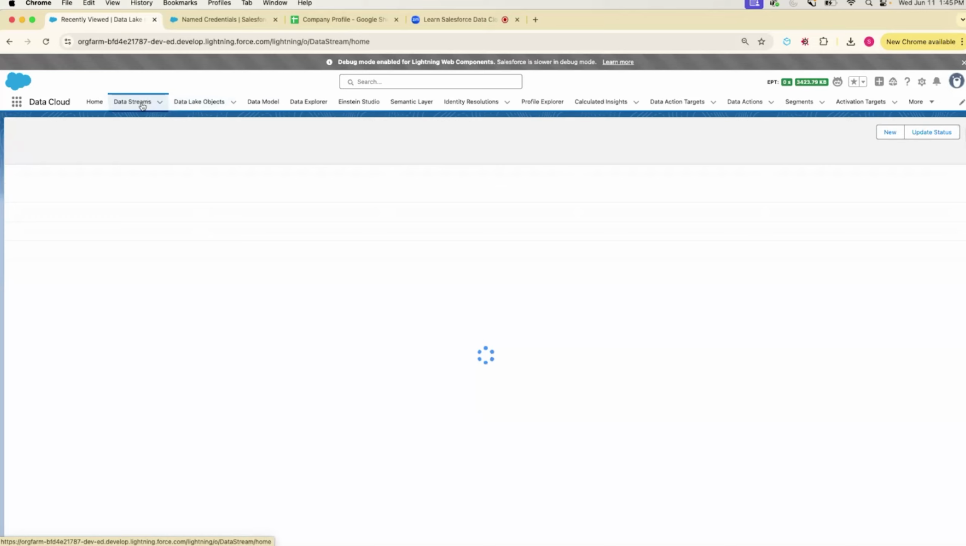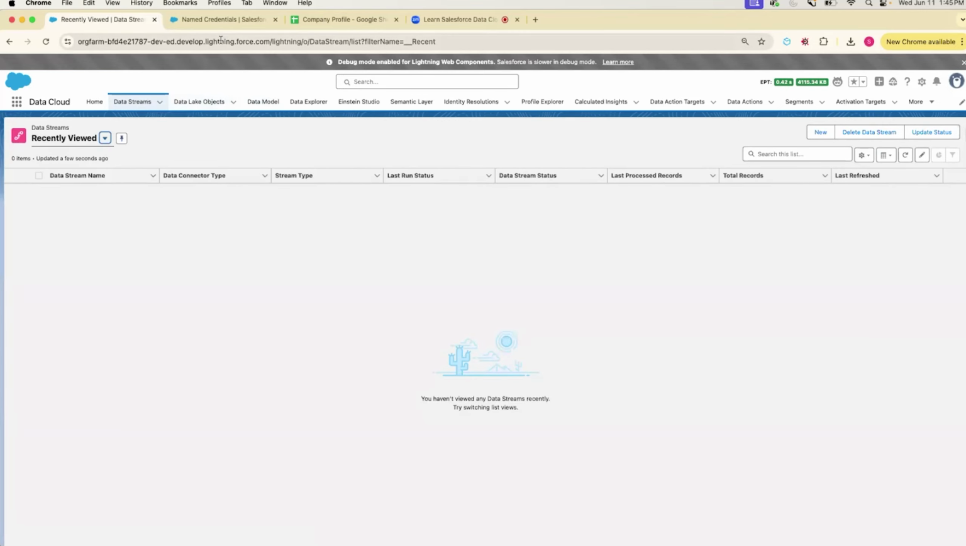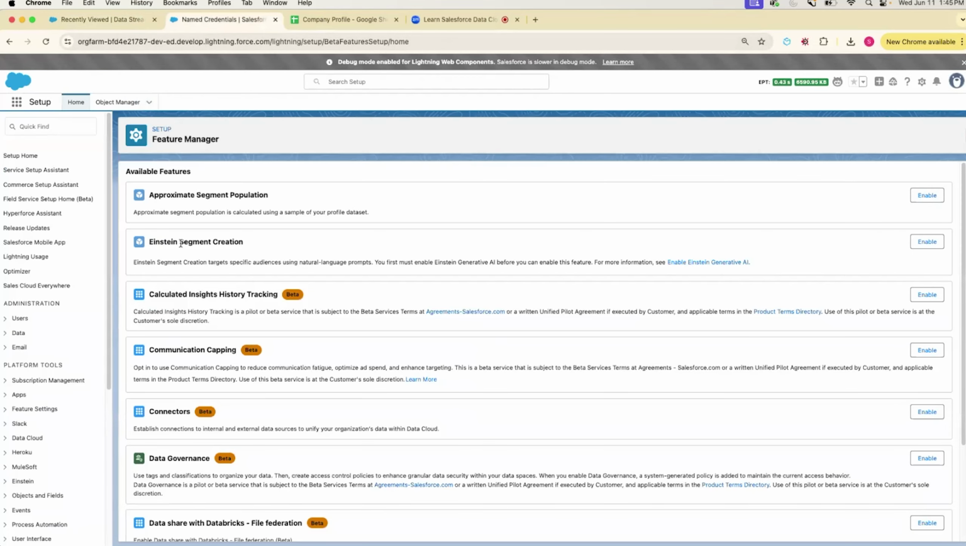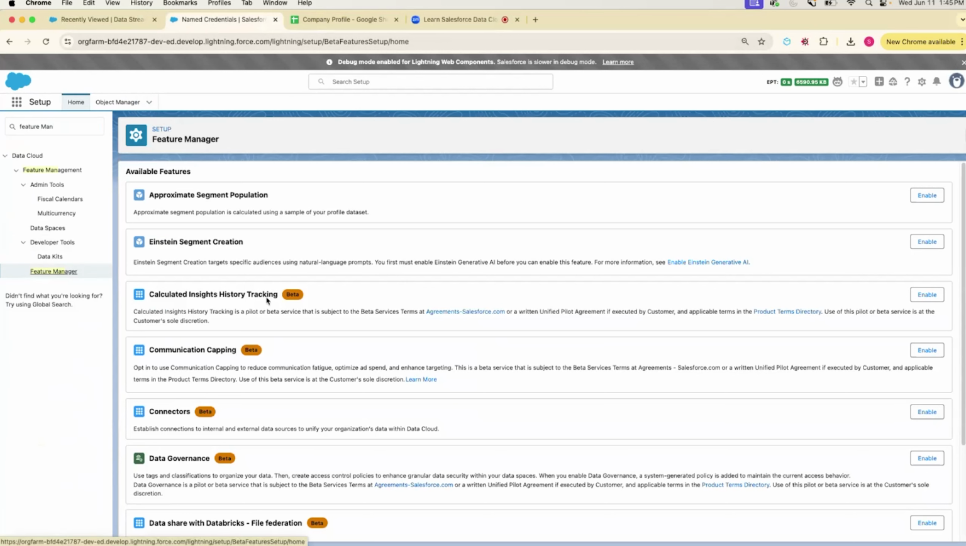All right, so let's jump in. To start with, if you want to connect to an external system, assuming that all of us have our Data Cloud org set up, we go into Feature Manager, which is what's open here, and then go into connectors and enable that connector. This will enable all the connectors that we have, like the 200-plus connectors as we mentioned, to connect to external data sources.